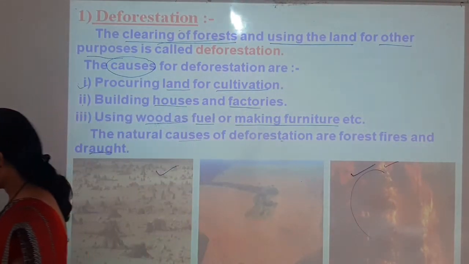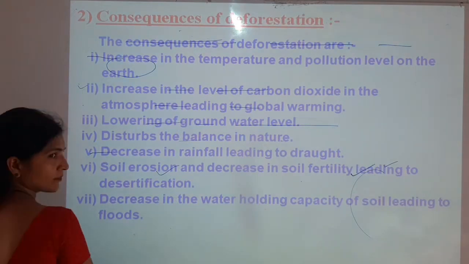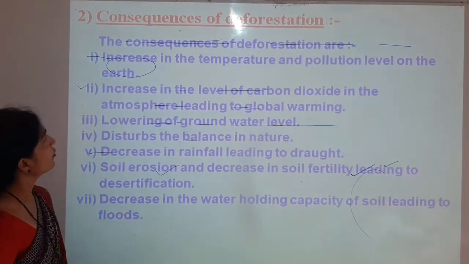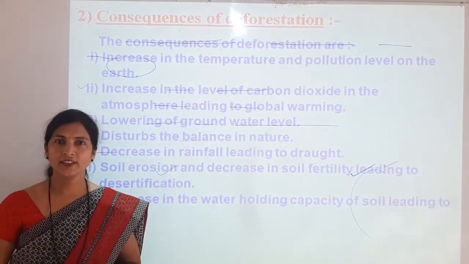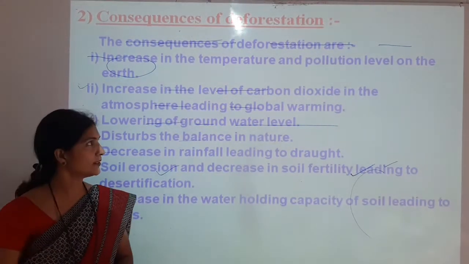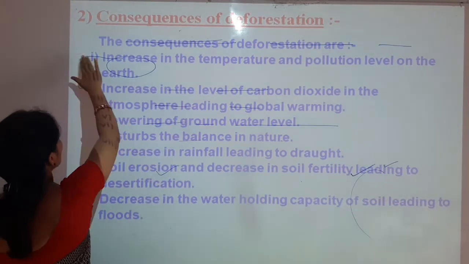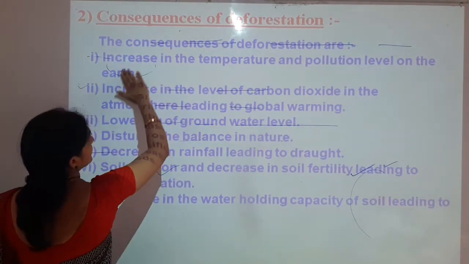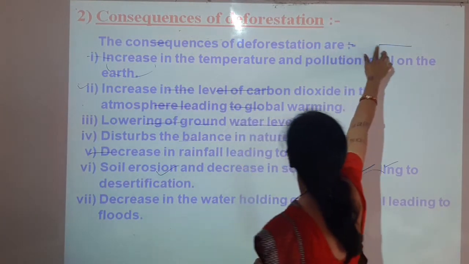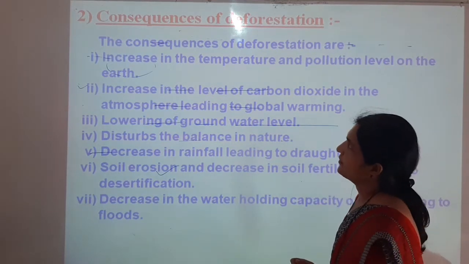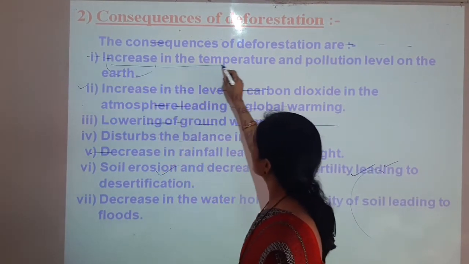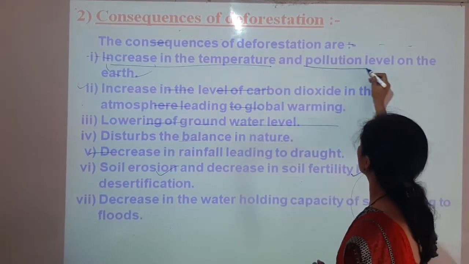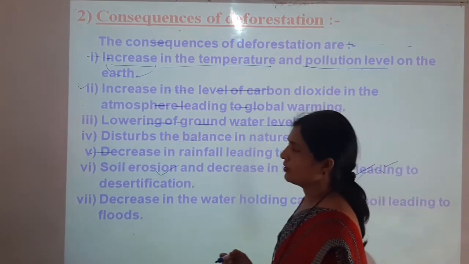The next point is the consequences of deforestation. What are the consequences of deforestation? You can see here, the consequences of deforestation are an increase in the temperature. You can underline it: increase in the temperature and pollution level on the earth.